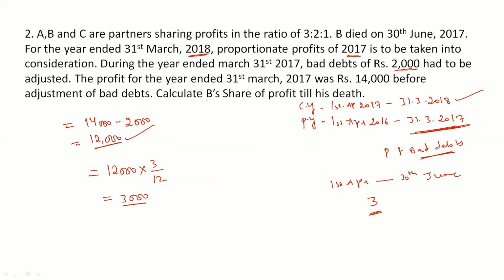Again, we are asked to find out only B's share. So 3,000 into his share; B is the second partner, right? So into 2 divided by 6. That would be rupees 1,000. So B's share of profit is rupees 1,000. Clear? So when we have bad debts in the question, we should deduct them because they are a loss. Then we find out the actual profit for the previous year. Out of that, we can find out the profit till the date of death for the current year. Out of that, we will find out the deceased partner's share of profits.